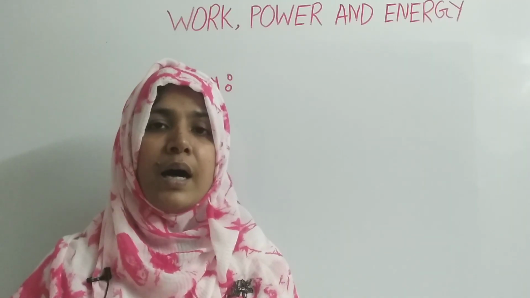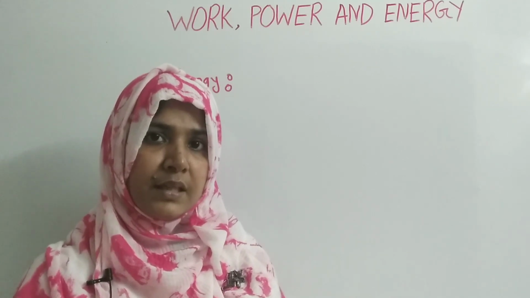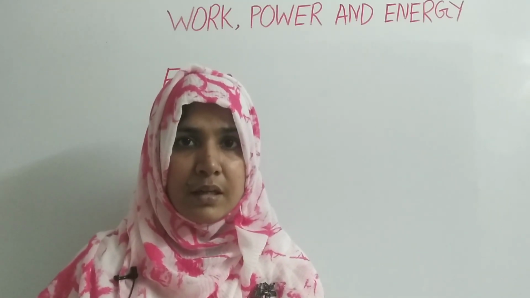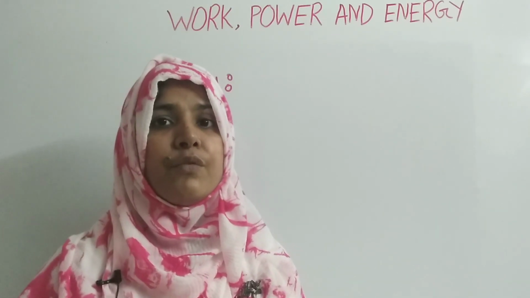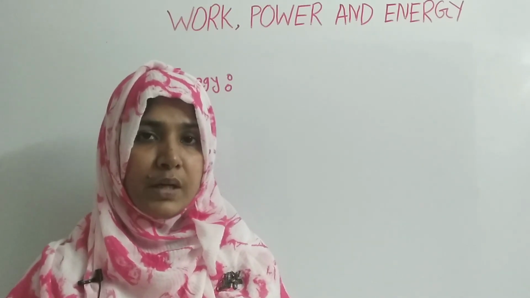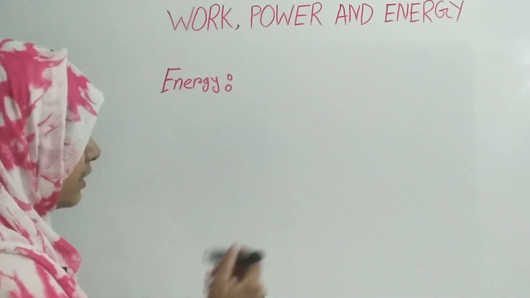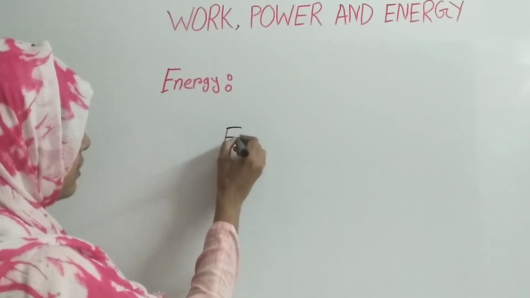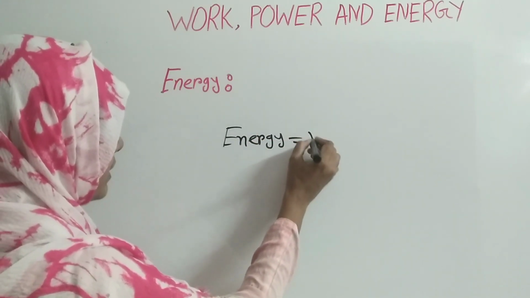So how do we differentiate them? That one person is energetic, another person is non-energetic. We differentiate them by seeing the ability of doing work. Okay, so energy means the ability of doing work. Now we can say that energy is equal to work done.